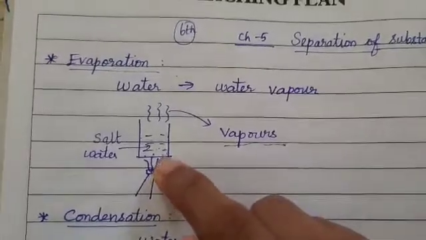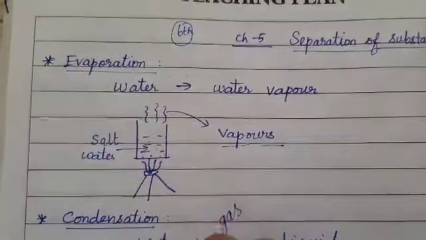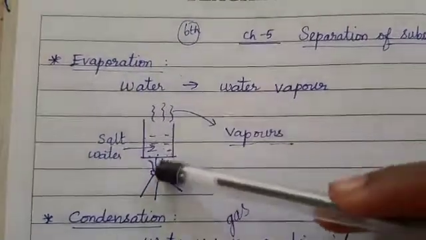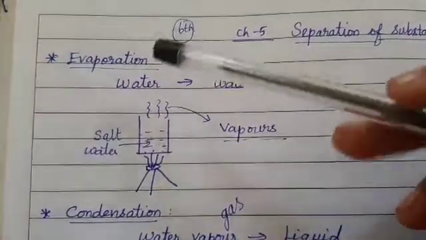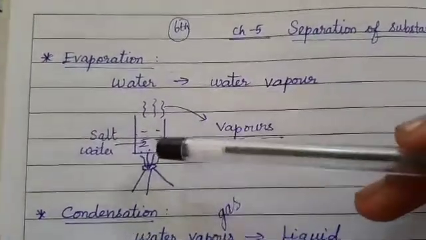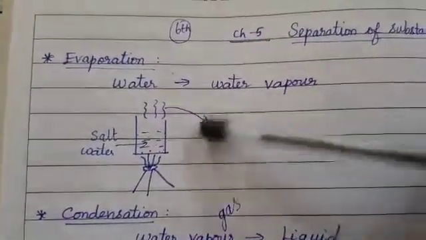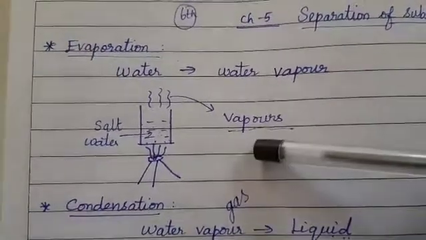From the burner the flame comes and heats the beaker containing salt water. Understood? This salt water on heating will start to evaporate, because the water which is present in liquid form will give the vapors. The vapors are nothing but gas molecules.